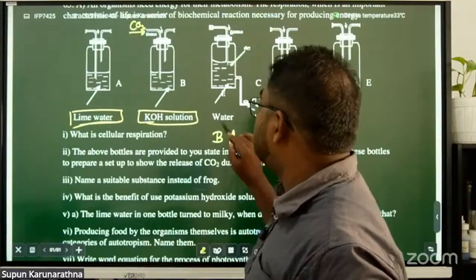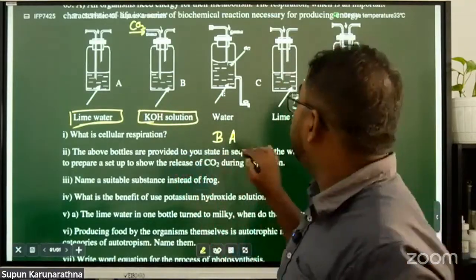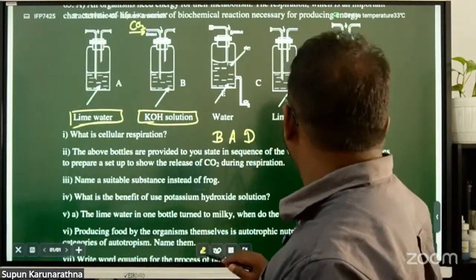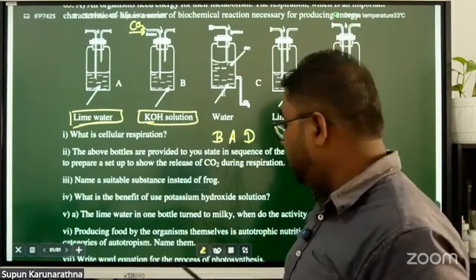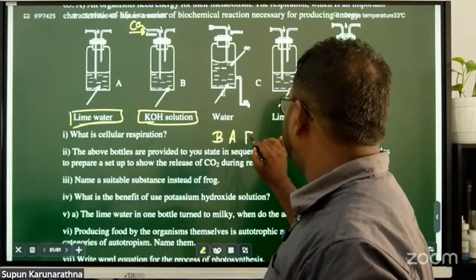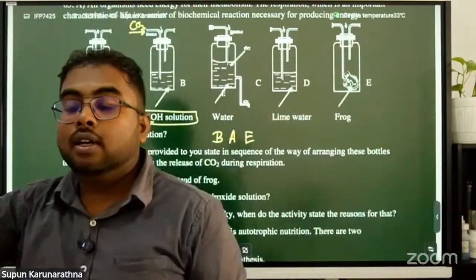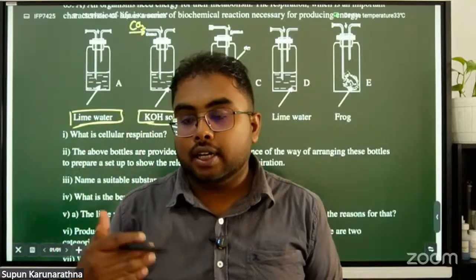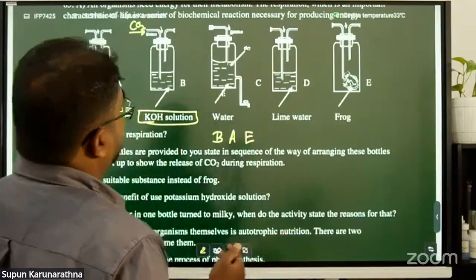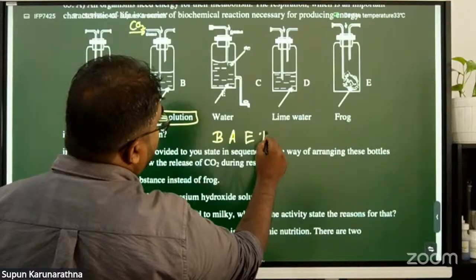So the next step: firstly B and A. After that, we should connect E, not D, wrong. E. That means the frog. We want to put the frog there to study respiration, observing the CO2 produced during respiration. B, A, E. Right after that, B, A, E, then D.